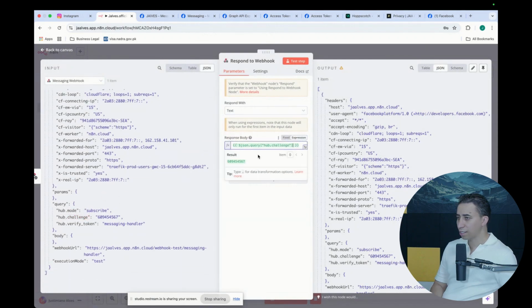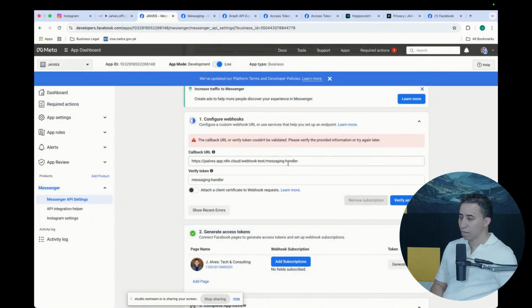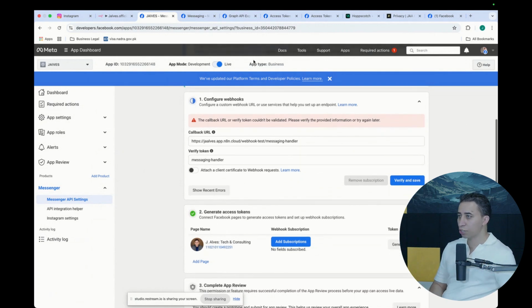Okay, it's gonna send it back. So next time when I test this, it's gonna work. So now I'm gonna send a message to that webhook. Because I'm putting the webhook to respond with a challenge, this callback that I've set up is gonna be authenticated. It's gonna be verified because it's gonna say, "Hey, I sent a request to the source, and the source responded back with a challenge that I passed." Basically, they can understand each other.